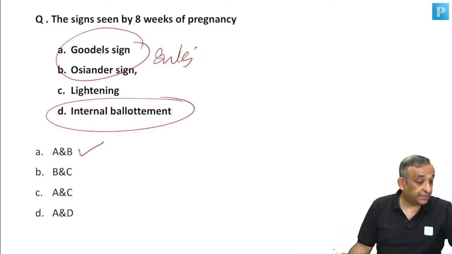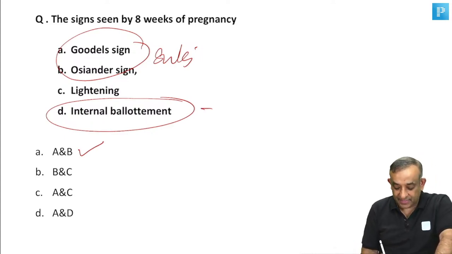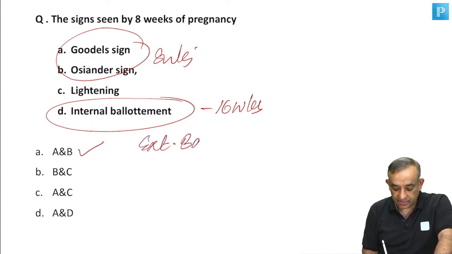Good. So internal ballotment is 16 weeks to 18 weeks, and external ballotment is around 20 to 22 weeks. All right.